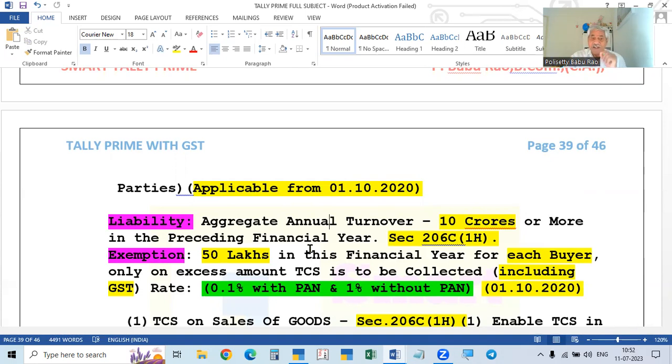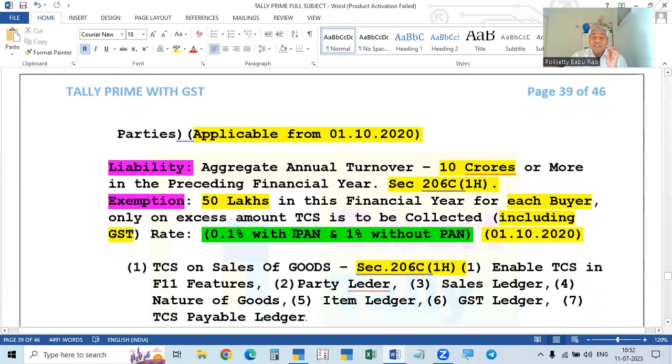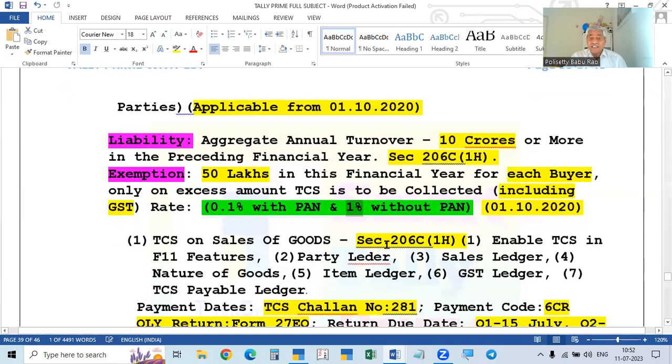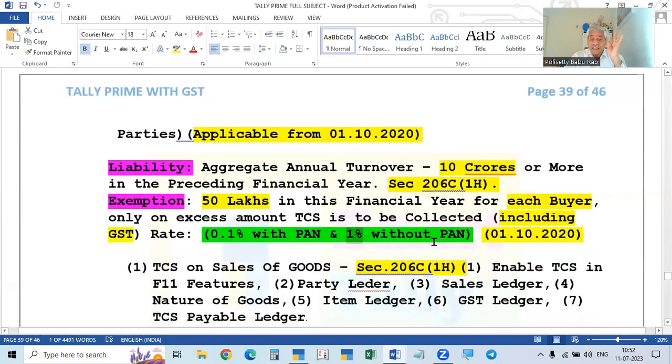And what is the rate? See, if the buyer, Sir, we are selling the goods to the buyer. If the buyer gives the PAN card number, with PAN, then the percentage is 0.1%. If the PAN card is not provided, then the collection rate will be 1%. So 0.1% with PAN, and 1% without PAN. Remember this. This is under section 206C(1H).